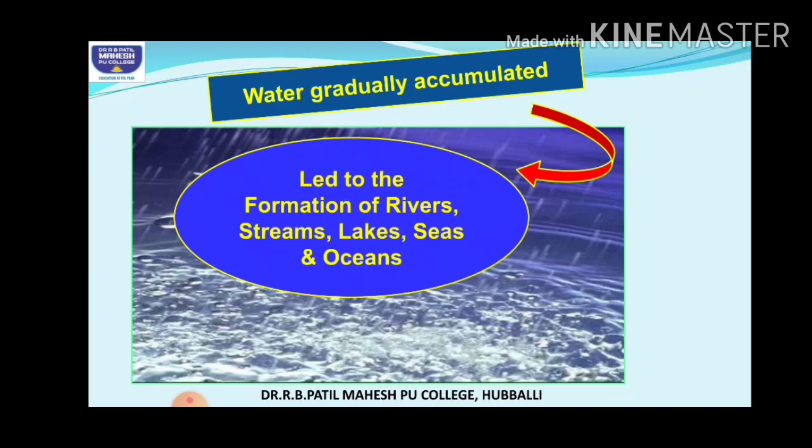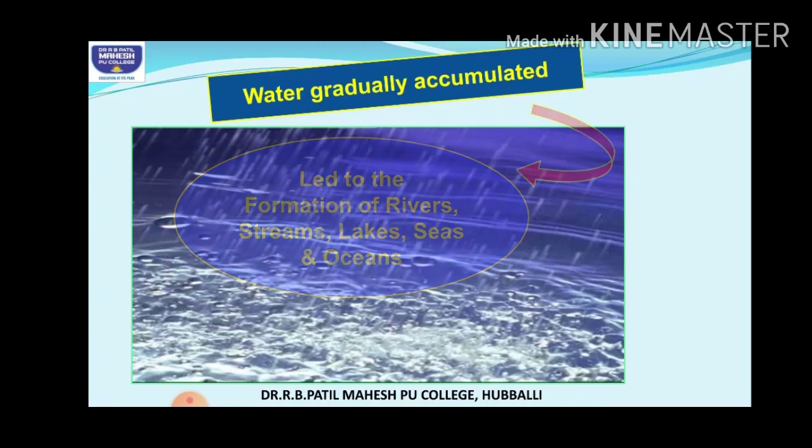Those were also in their gaseous state, right, because of the high temperature. Now as the temperature started to reduce and as the rainwater fell onto the land and formed the water bodies, these gases also dissolved in the rainwater, and they accumulated in the seas.